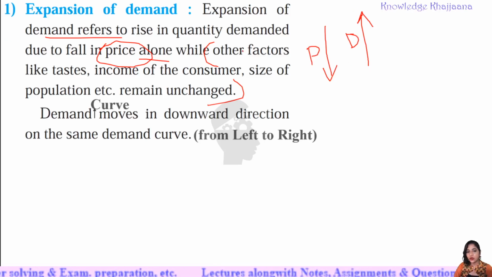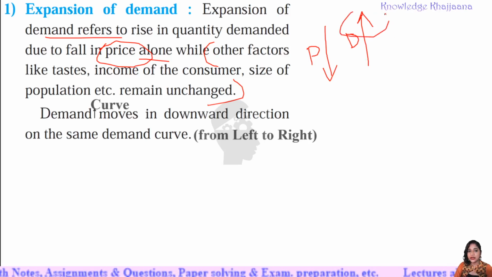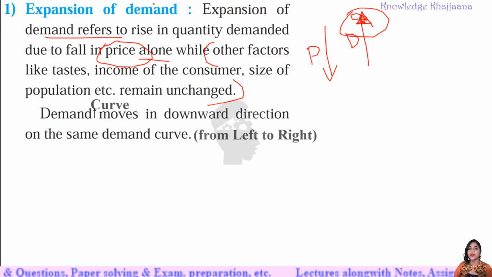As the quantity demanded increases, it is called expansion, when other factors are ignored. See, this demand curve moves in a downward direction on the same demand curve, that is from left to right.